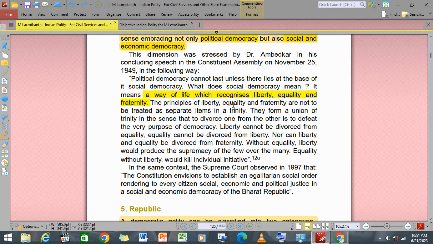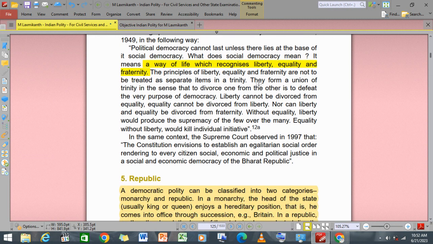The principles of liberty, equality, and fraternity are not to be treated as separate items in a Trinity; they form a union of Trinity in the sense that divorcing one from the other defeats the very purpose of democracy. Liberty cannot be divorced from equality, and equality cannot be divorced from liberty. Nor can equality be divorced from fraternity.